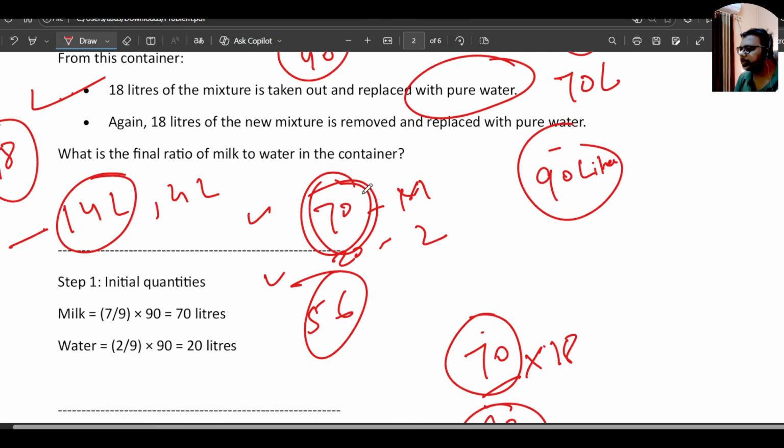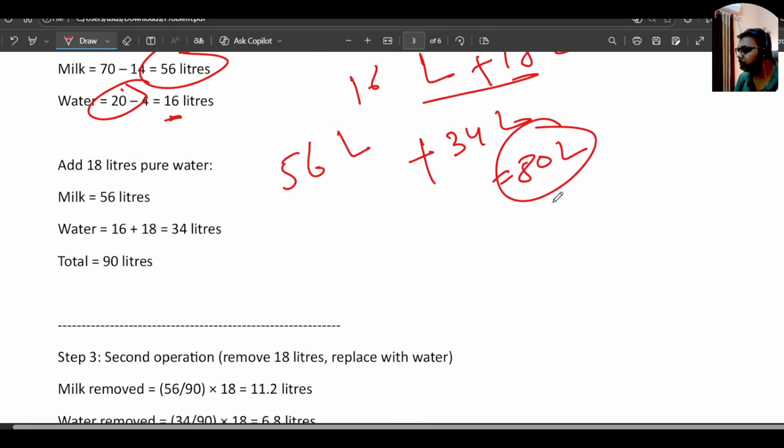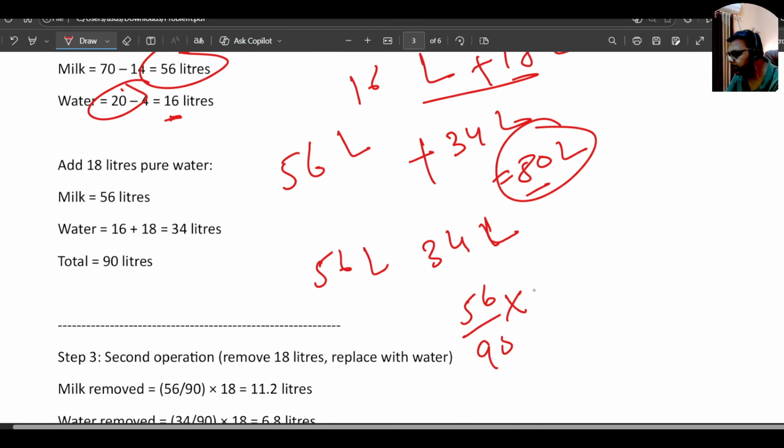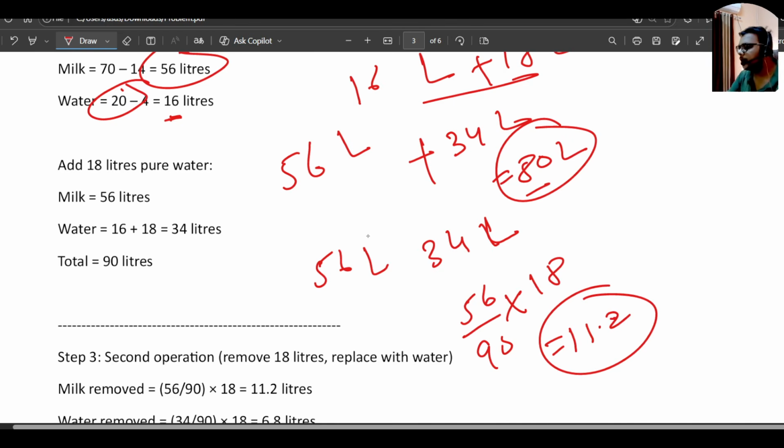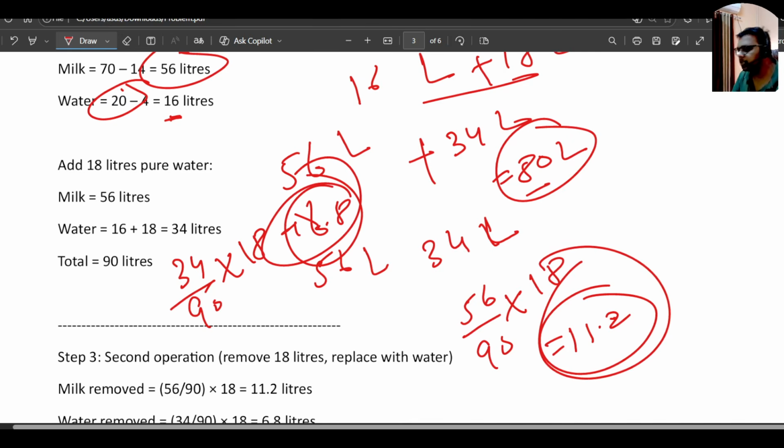Okay. Now they are saying again 18 liters of the new mixture is removed and replaced with pure water. So now we have 56 liters of milk and 34 liters of water. Again we are taking out 18 liters. That means 56 divided by 90 multiplied by 18. That is what we are taking out from the milk, which is 11.2. So this much milk we are taking out. Also, from the 34 liters of water, 34 divided by 90 multiplied by 18, so this will be 6.8 liters of water. Okay, so this much we have taken out.